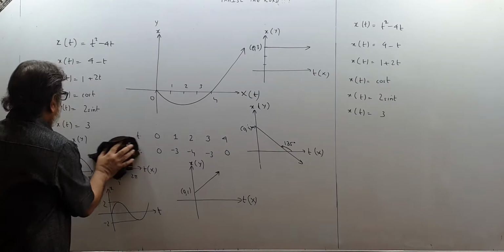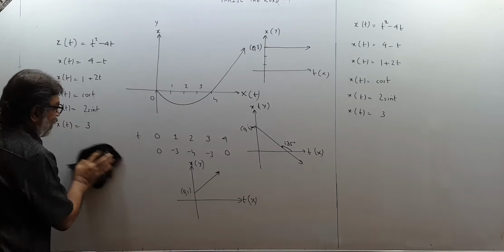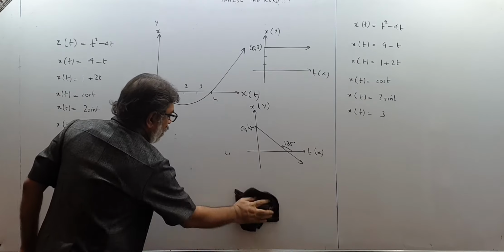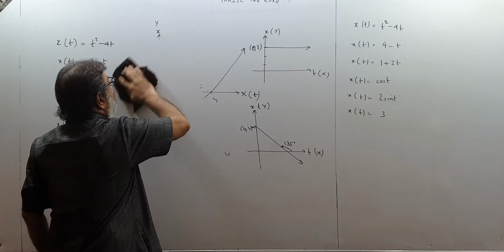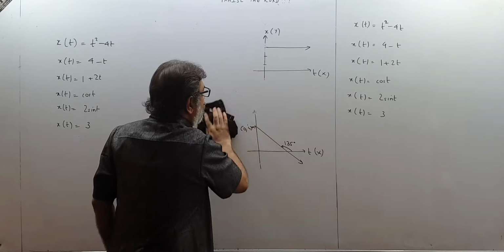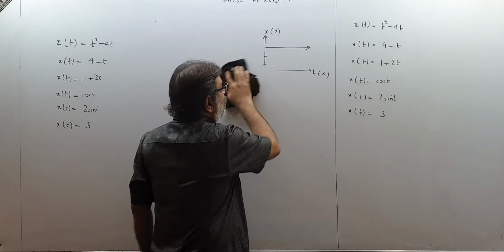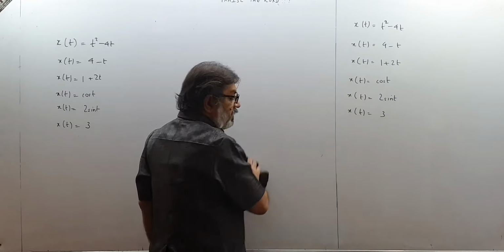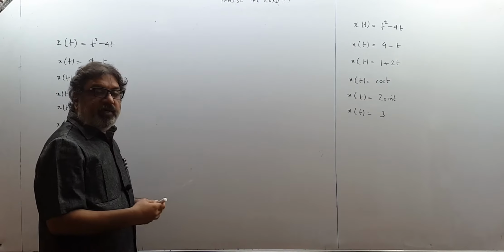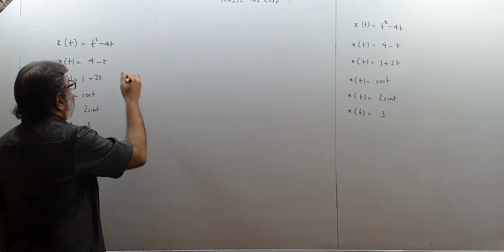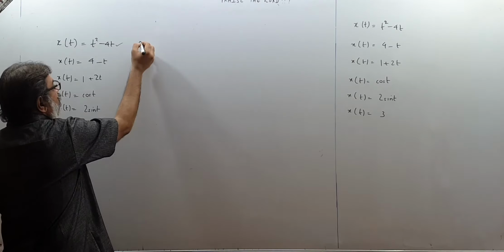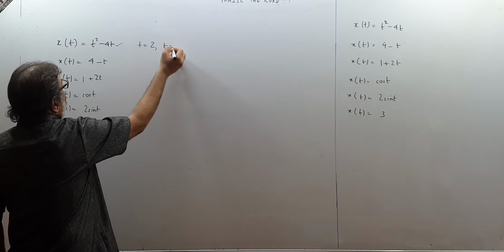if I talk about displacement, how to get displacement in any time interval. Once I know the relation between the position and time, then it is very easy to get displacement in any interval of time. Supposing over here I want to know the displacement from t equal to 2 to t equal to 3.